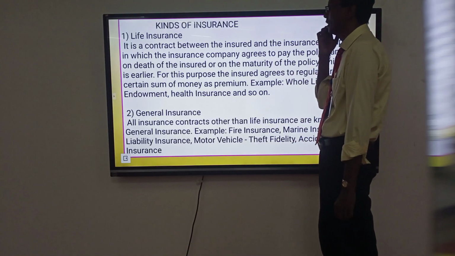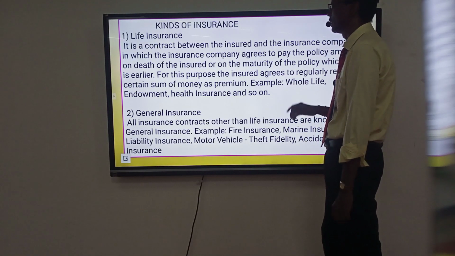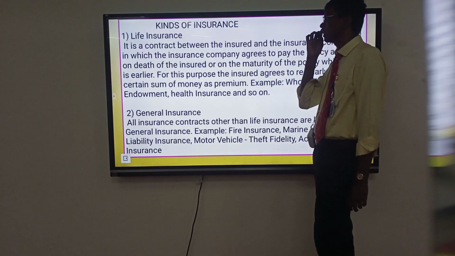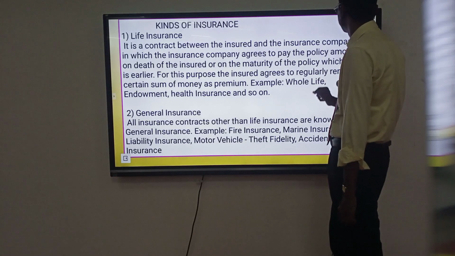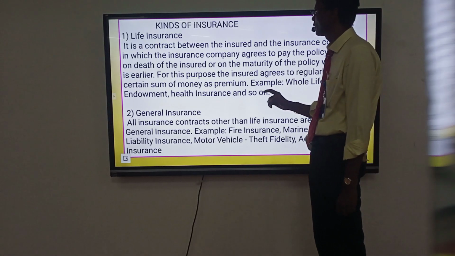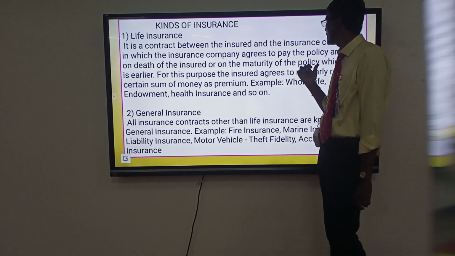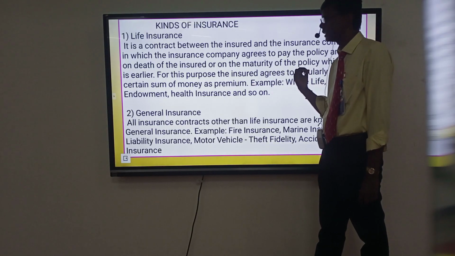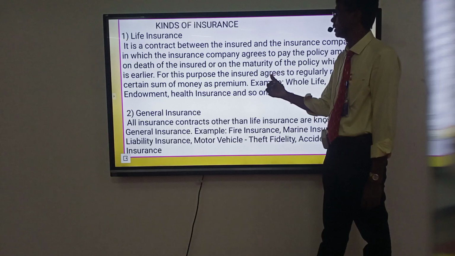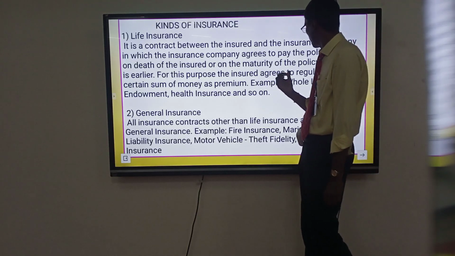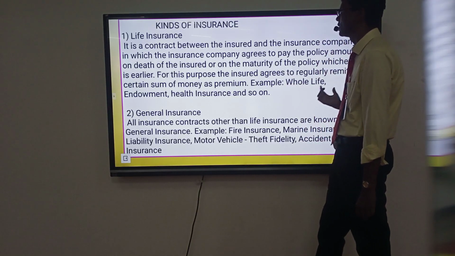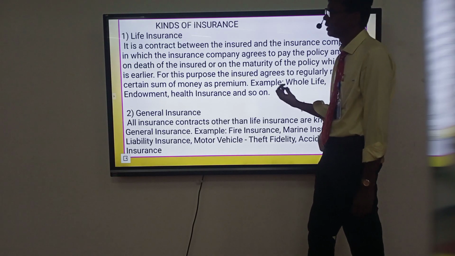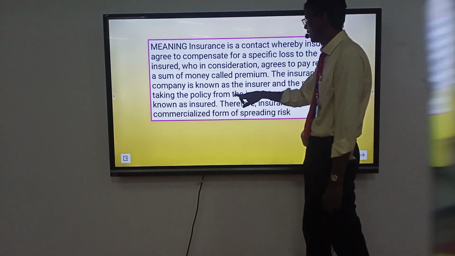Kinds of insurance: life insurance, general insurance, fire insurance, marine insurance. Life insurance is a contract between the insured and the insurance company in which the insurance company agrees to pay the policy amount on death of the insured or the maturity of the policy, whichever is earlier. In return, the insured agrees to regularly remit a certain sum of money, the premium. Examples: whole life, endowment, health and educational.